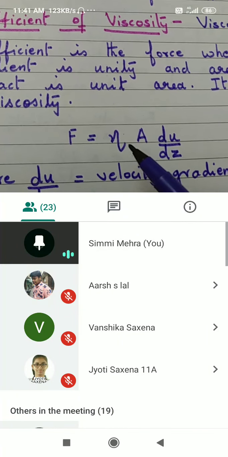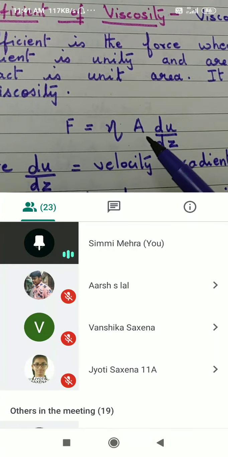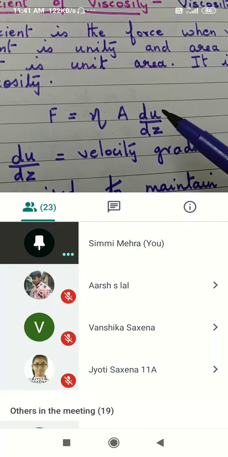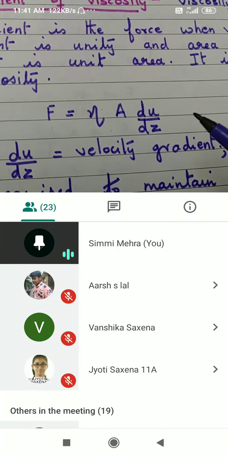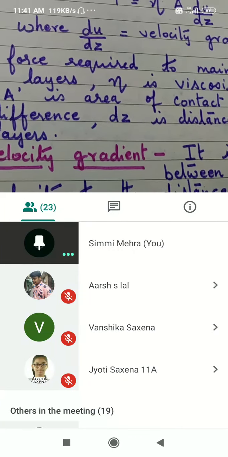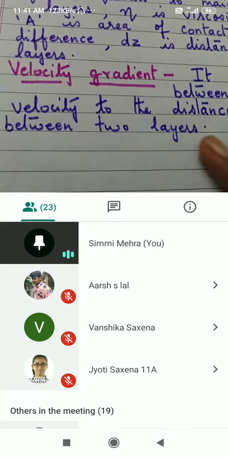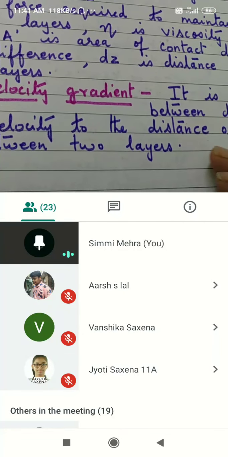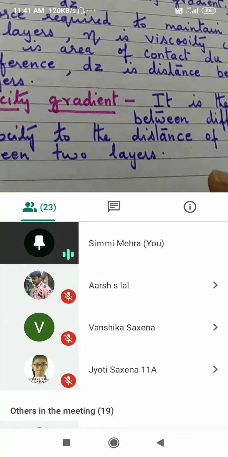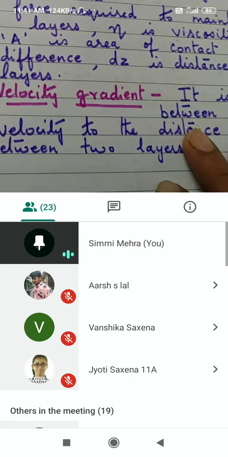Now, here I have just explained to you what is meant by coefficient of viscosity, neta, and how to get the definition for it. Simply cross multiply, take area as 1 square meter, and your velocity gradient will be 1 meter per second. So this is going to be your definition. This is your velocity gradient. I had already explained it to you. It is a very small difference in velocity with respect to the distance between the two layers. This is known as velocity gradient, right?